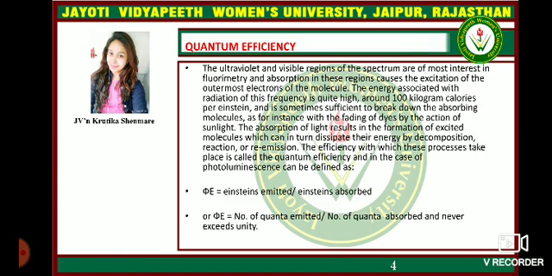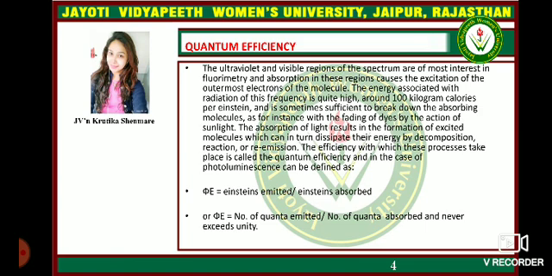The ultraviolet and visible regions of the spectrum are the most interesting in fluorimetry, and absorption in these regions causes the excitation of the outermost electrons of the molecule. The energy associated with radiation of this frequency is quite high, around 100 kilocalories per Einstein, and is sometimes sufficient to break down the absorbing molecules, as for instance with the fading of dyes by the action of sunlight.